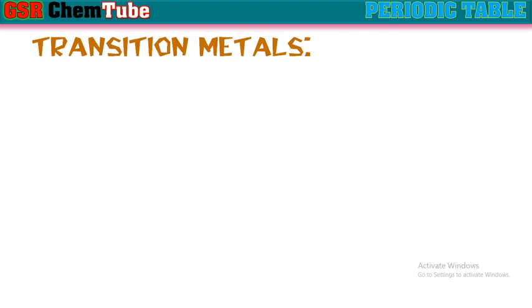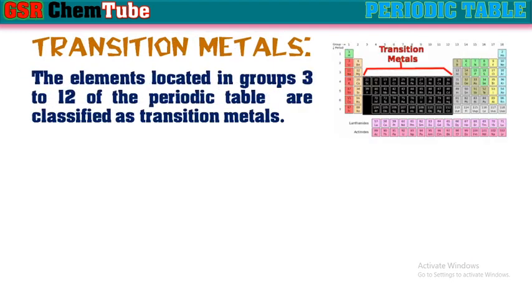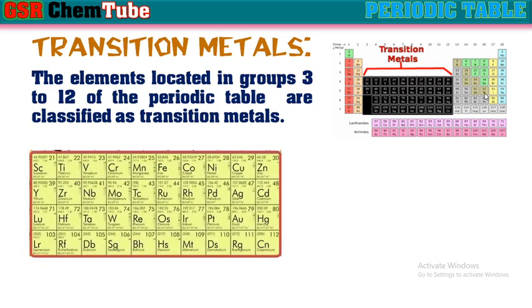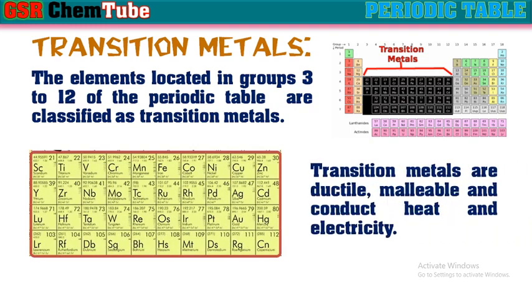Next, transition elements. The elements located in the groups 3rd to 12th of the periodic table are classified as transition metals. That is, from group 3 or 3rd B to group 12 or 2B are known as transition metals, the middle 10 columns elements which are present in between S and P blocks. These are known as transition elements. These transition elements are ductile, malleable, and can conduct heat and electricity.